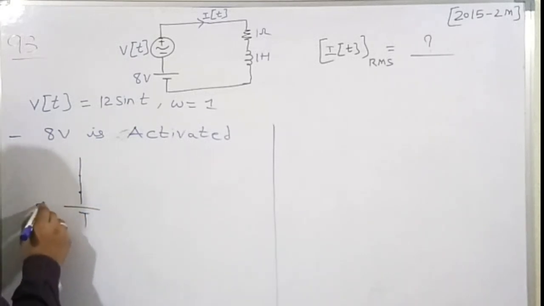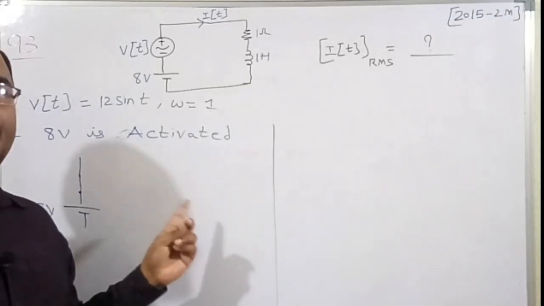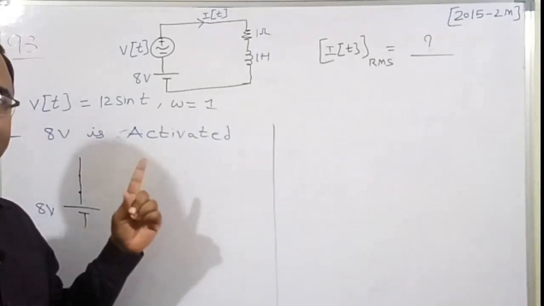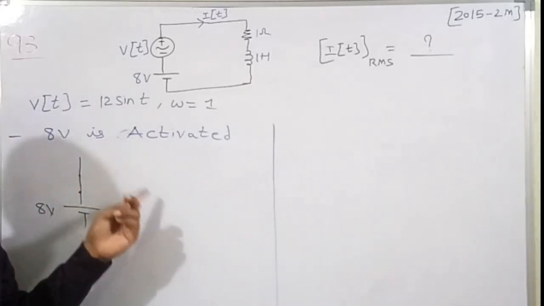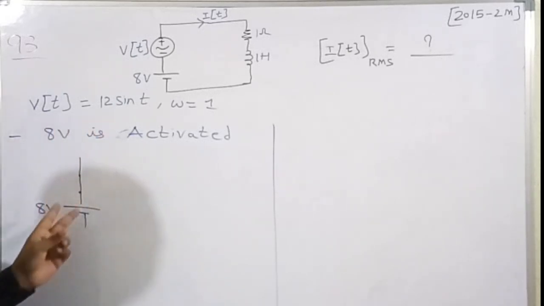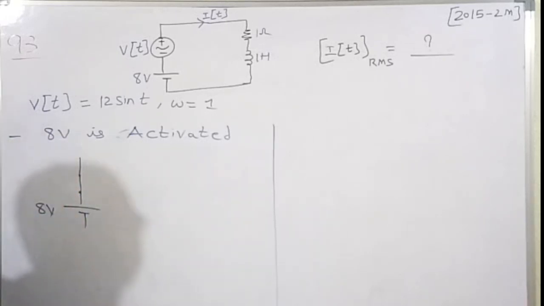By superposition theorem, all the independent voltage sources are short circuited and independent current sources are open circuited. As there are no independent current sources, only voltage sources are there, so I have short circuited the other voltage source.